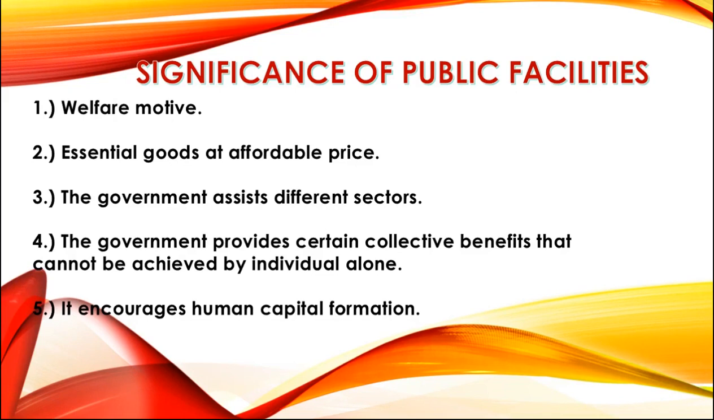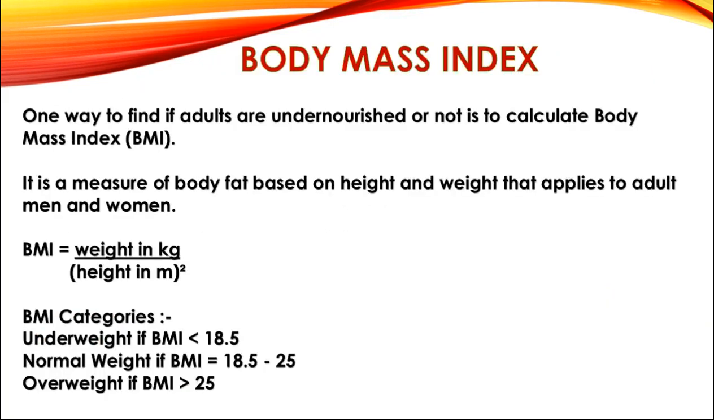Now, the next topic that we have to study is body mass index. Students, it is a measure of body fat based on height and weight that applies to adult men and women. Why only adult men and women? Because their height and weight remains constant, whereas for children it keeps on changing. The formula to calculate body mass index is weight in kilogram divided by square of height in meters.